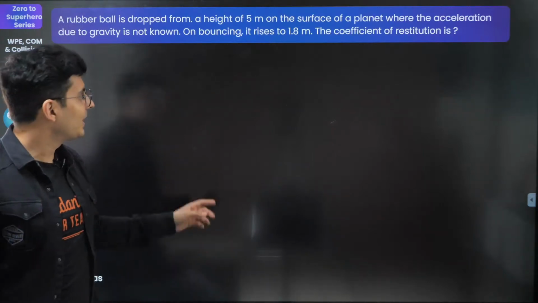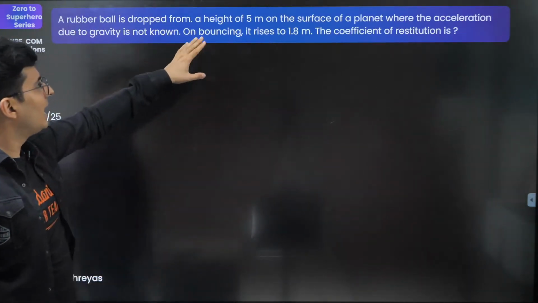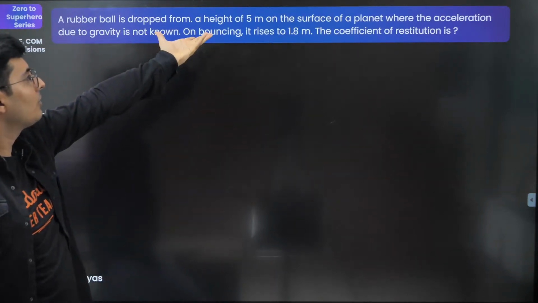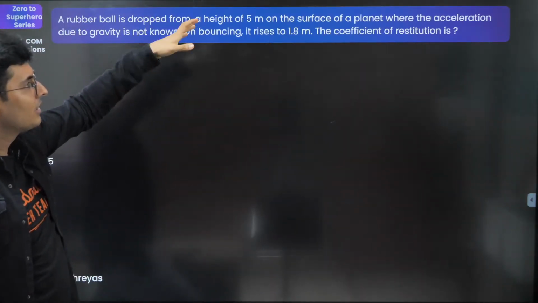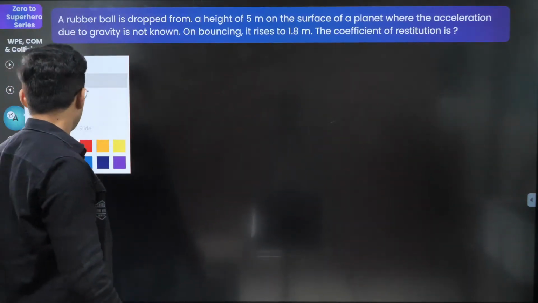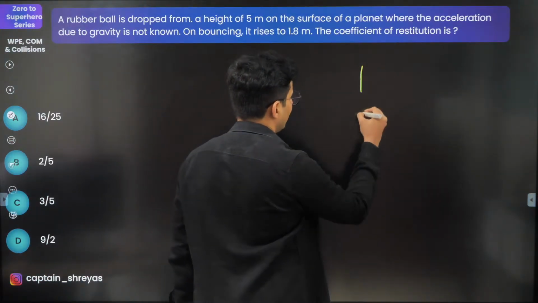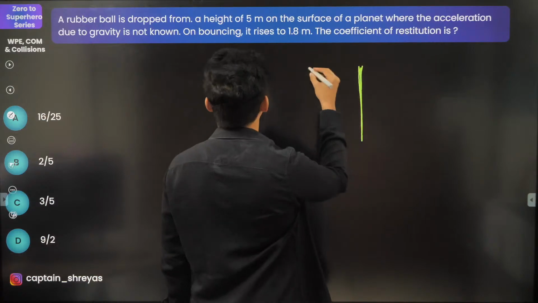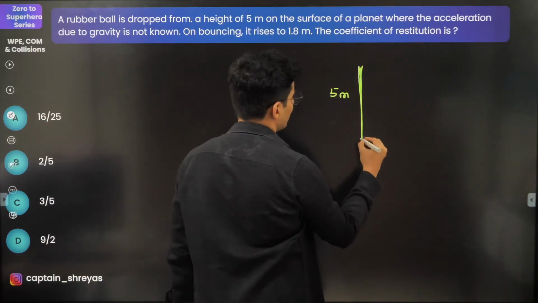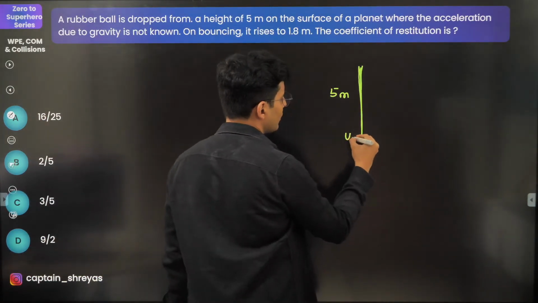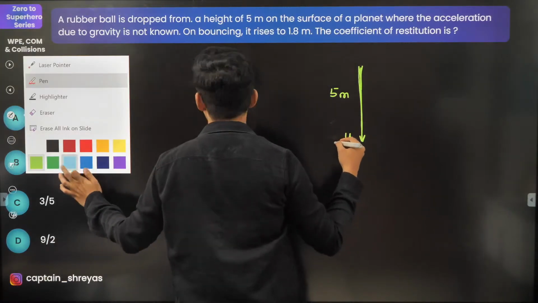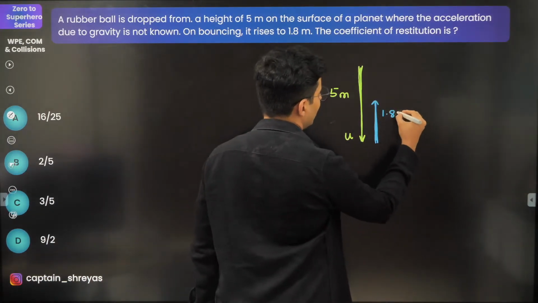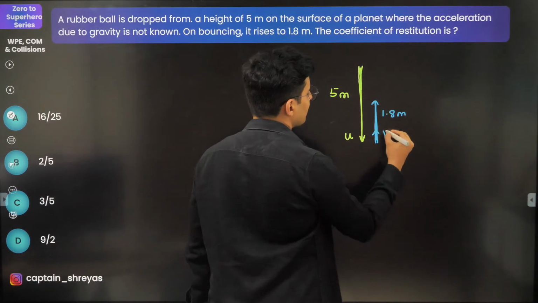Okay, so let's do the next one. A rubber ball is dropped from a height of this much meter on the surface of a planet where the acceleration due to gravity is not known. On bouncing, it rises to this much height. The coefficient of restitution is. Okay, let's try to understand. First of all, it drops from certain height. Let's say the height is given to be 5 meters. So it will hit with some velocity, let's say u. After that, it bounces off, but not to so much of height. So let's say this is 1.8 meters and the velocity is just v.